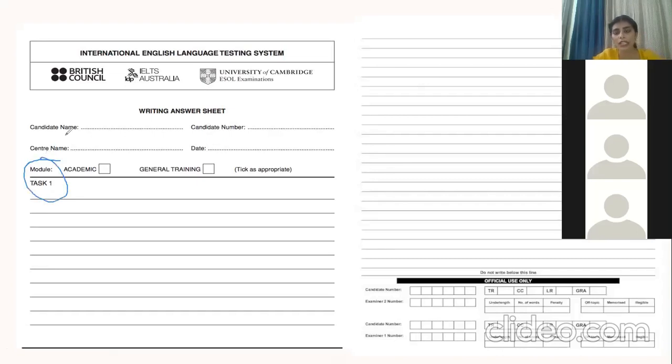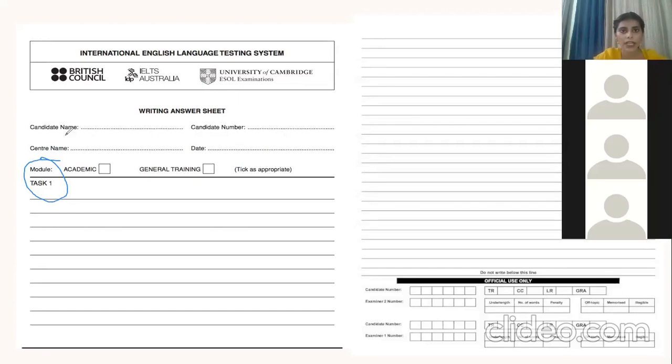Task 1 and task 2 are two separate sheets. Don't confuse yourself. Please make sure that the task you're writing on the task 1 sheet is task 1 only. It should not be task 2. Don't confuse both of these tasks. Take care that the sheet you are using is absolutely the right sheet, because if you write task 2 on the task 1 sheet, or vice versa, you will not be given bands for that. It should be on the task 1 sheet only.